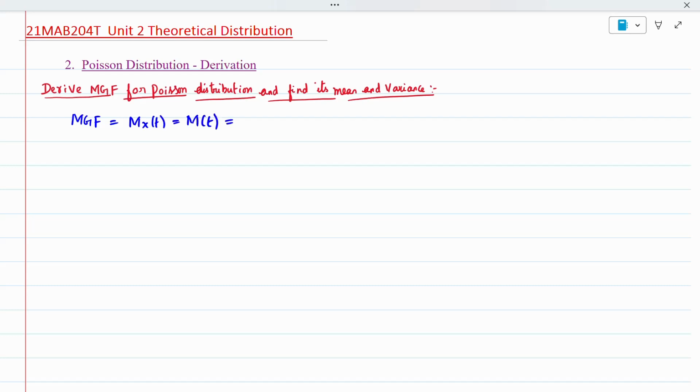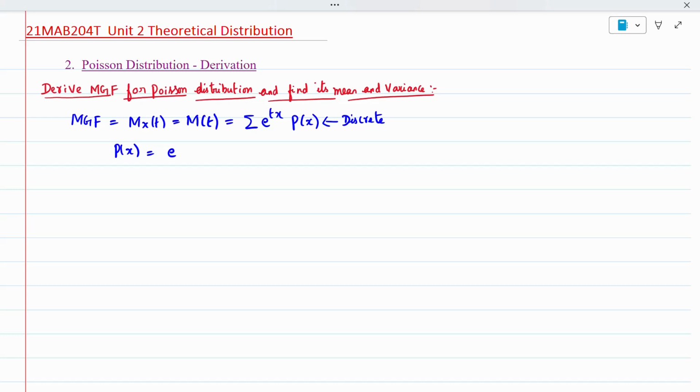Poisson distribution is discrete. So it is the summation over e to the power tx into p of x. This is for a discrete distribution. Everyone knows this formula. Now p of x is nothing but... So we have to write the formula for a Poisson distribution.